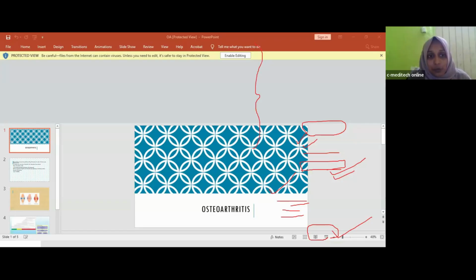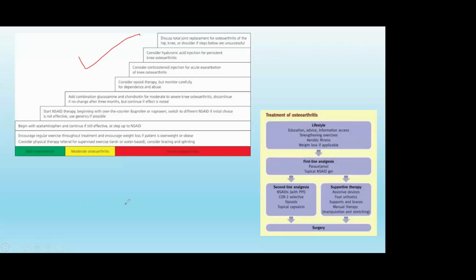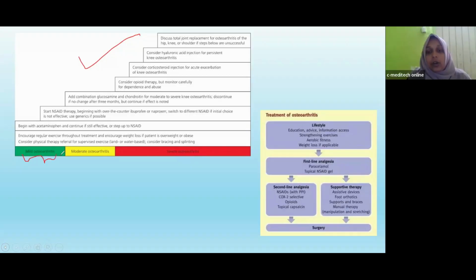So initially, in case of mild osteoarthritis, the doctor will suggest regular exercise and encourage it throughout the treatment. Then if the patient is obese, he will suggest weight loss. Then physical therapy, land and water based exercises like swimming will be effective. It is the first step, that is lifestyle modification. In case of mild osteoarthritis, lifestyle modification will be advised.